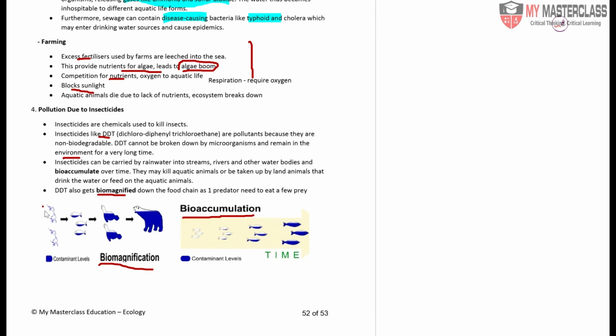The smallest creatures are not as impacted because they only consume a small amount of it. But larger organisms require more consumption of prey, and slowly the amount of toxins in them will build up simply due to the increase in consumption. Same thing goes for the fish.